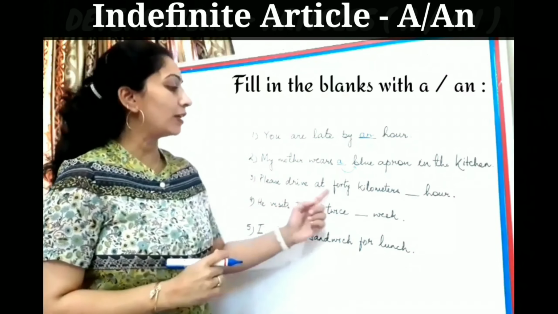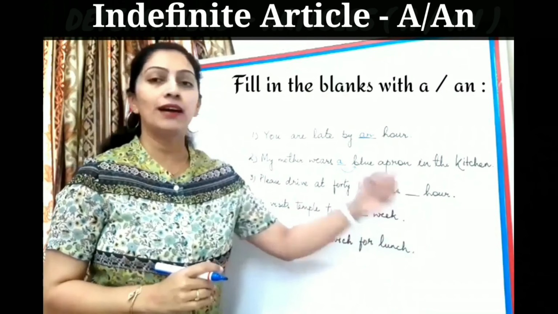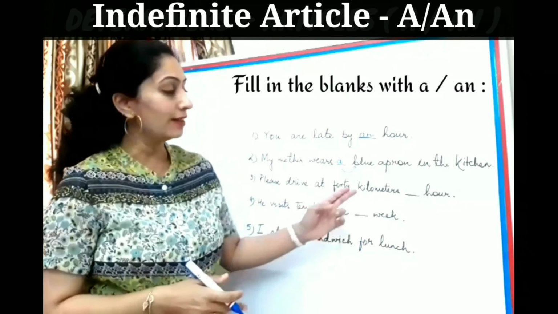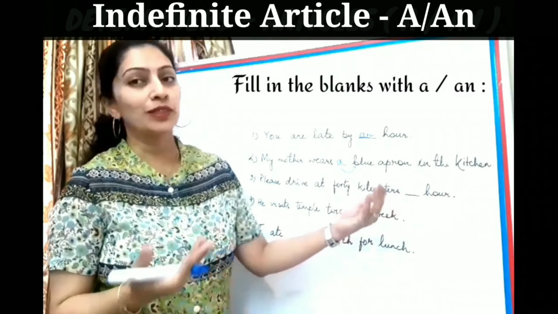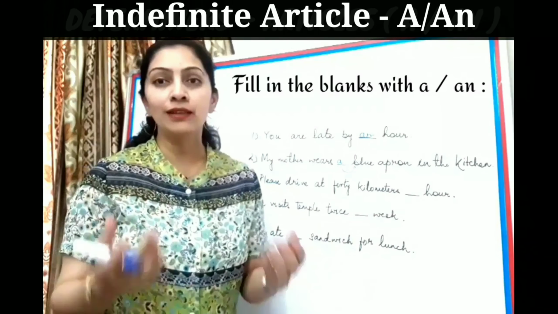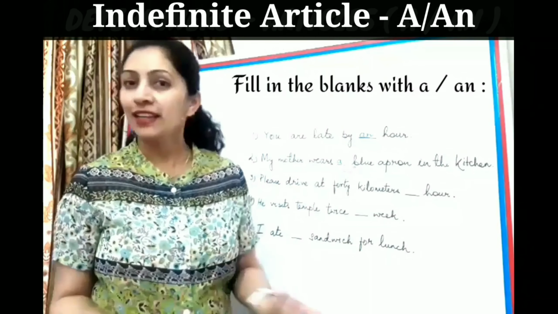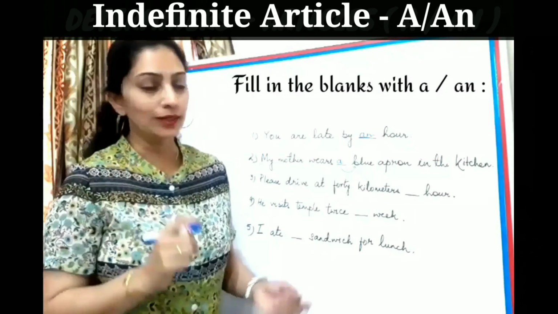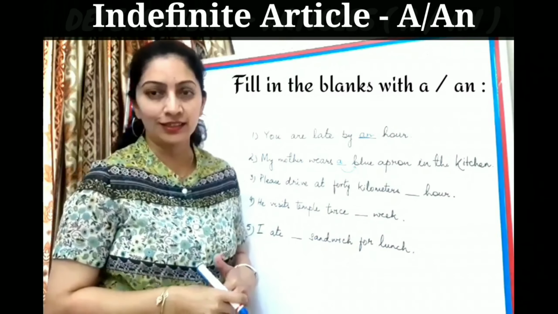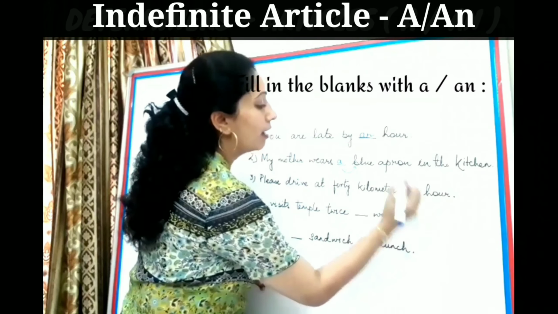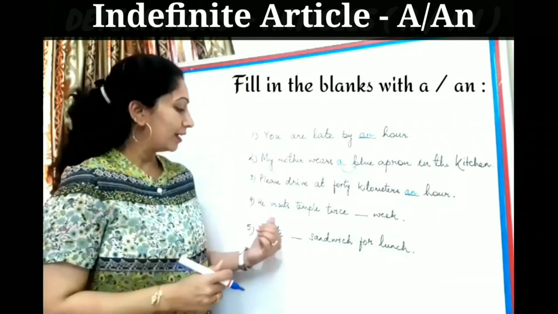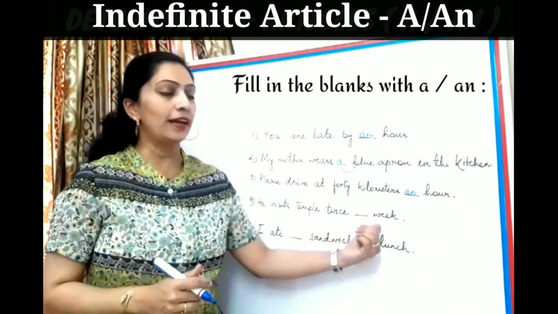Next, please drive at 40 kilometers dash hour. Now here there is a unit of measurement, or unit of time or speed or rate, weight, anything. When we are talking about units, we always use an indefinite article here. So 40 kilometers an hour. He visits temple twice dash week.